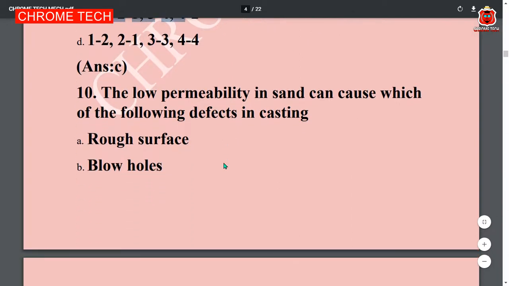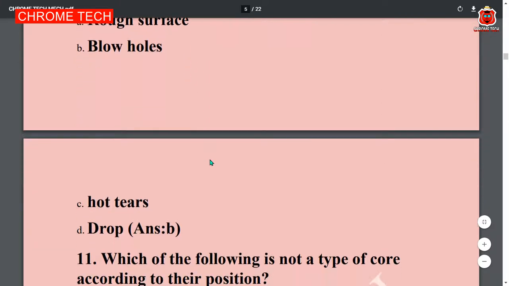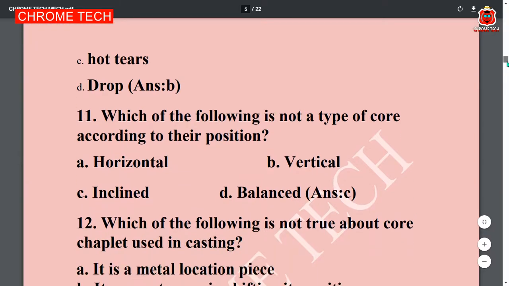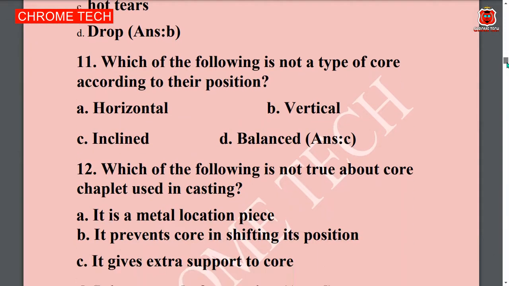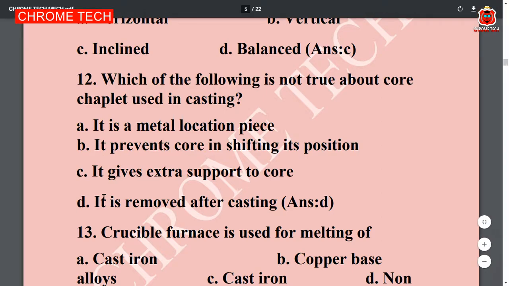Next question. The low permeability in sand can cause which of the following defects in casting? Option B is the correct answer. Blow holes is the correct answer. Next question. Which of the following is not a type of core according to the position? Option C, inclined, is the correct answer. Next question. Which of the following is not true about core chaplet used in casting? Option D, it is removed after casting. Option D is the correct answer.